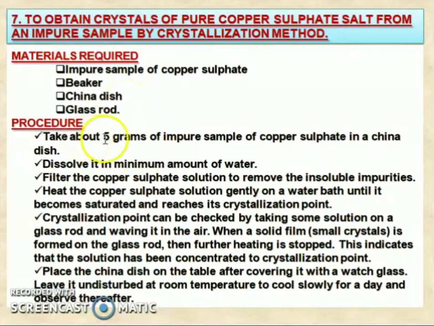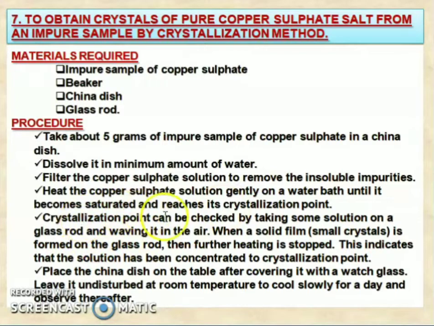Procedure: take about 5 grams of impure sample of copper sulfate in a china dish. Dissolve it in a minimum amount of water. Filter the copper sulfate solution to remove the insoluble impurities. Heat the copper sulfate solution gently on the water bath until it becomes saturated and reaches its crystallization point.